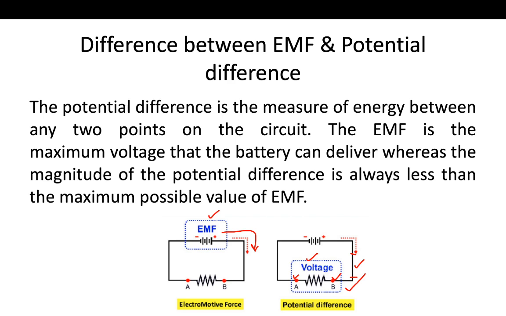And what is the difference between the EMF and the potential difference? It's simple. Potential difference is finding the energy between 2 points, and EMF is the total maximum voltage that a battery can deliver